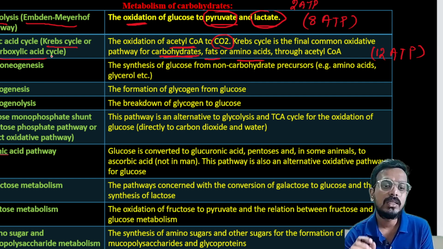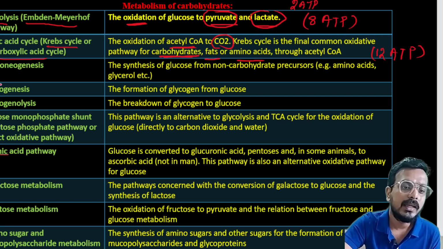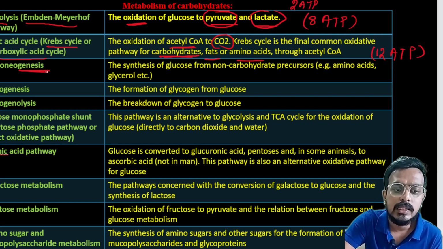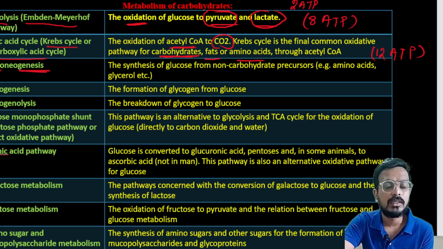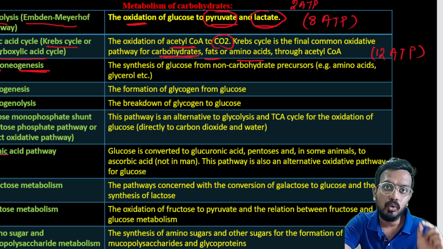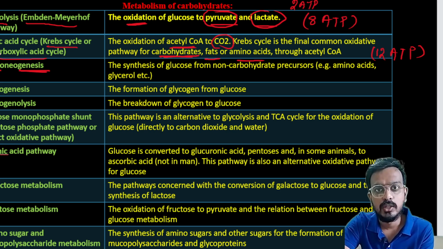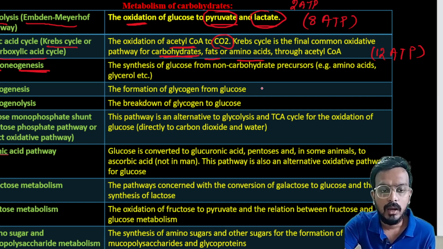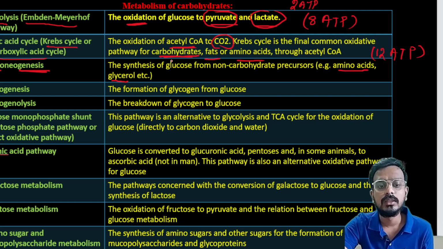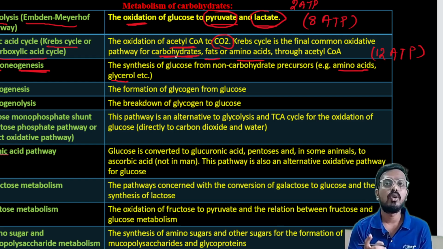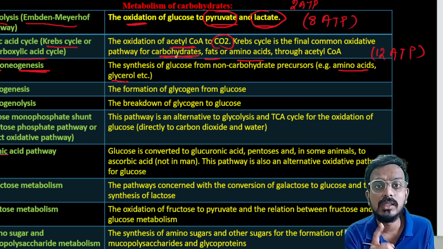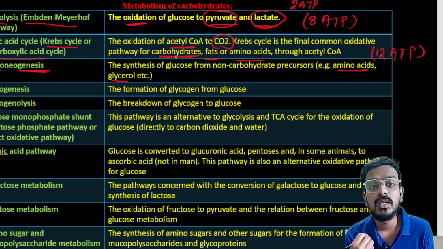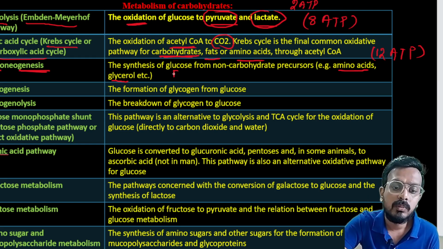Gluconeogenesis. Genesis means synthesis. Gluco means glucose. Gluconeogenesis is synthesis of glucose from non-carbohydrate sources, not from carbohydrate. It can be from amino acids, it can be glycerol, anything, but not glucose. If the synthesis of glucose from a non-carbohydrate source occurs, this is called gluconeogenesis. This basically occurs in case of prolonged fasting condition.